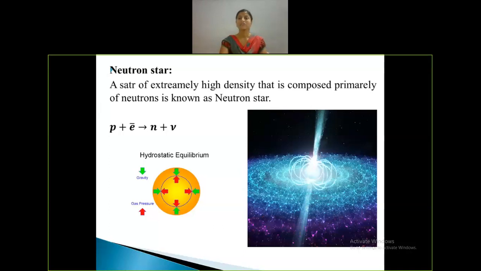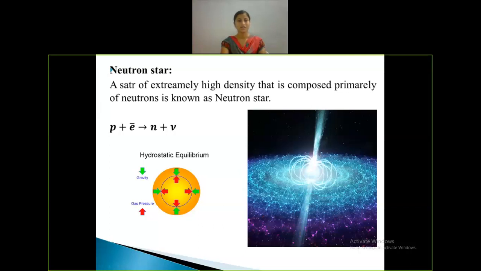Then the next process takes place: the electrons are squeezed into the nuclei, and they react with protons to form neutrons along with neutrinos. The neutrinos escape, and only a large amount of neutrons is present in the core of the star. At that stage the star is said to be in neutron degeneracy.